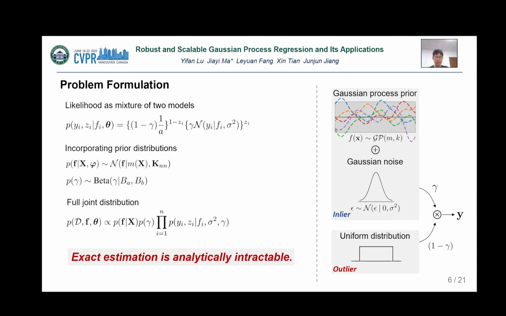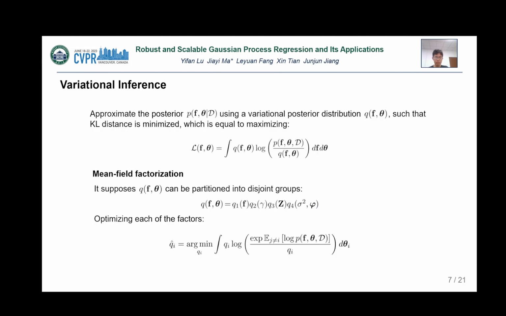However, the exact estimation is analytically intractable, and thus approximation is needed. To this end, we use variational inference to approximate the exact posterior. We introduce a variational posterior distribution such that the KL distance between the posterior and the variational distribution is minimized. We further partition Q into disjoint groups using mean field factorization.